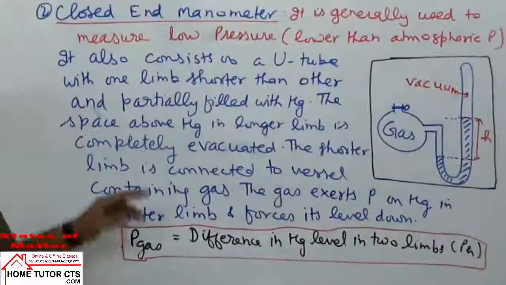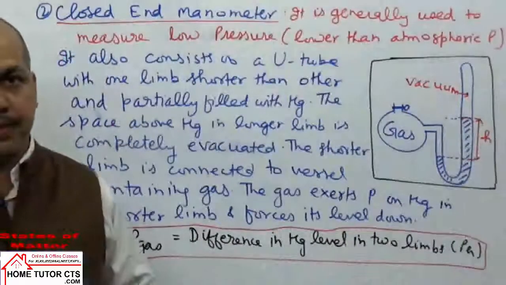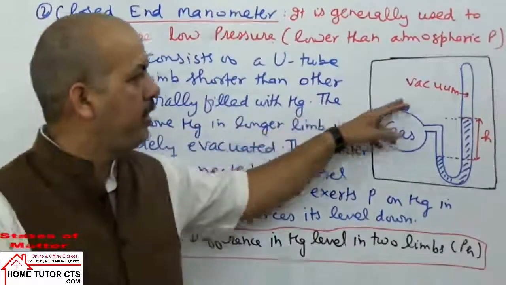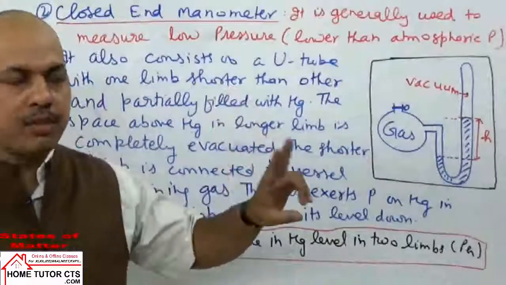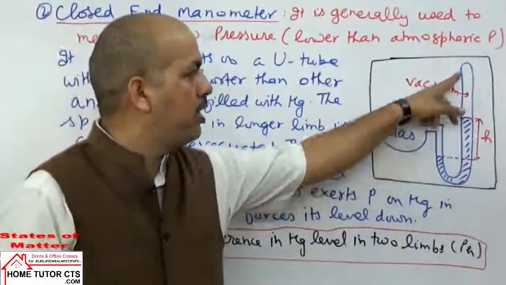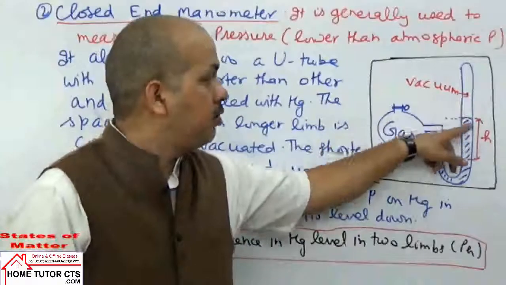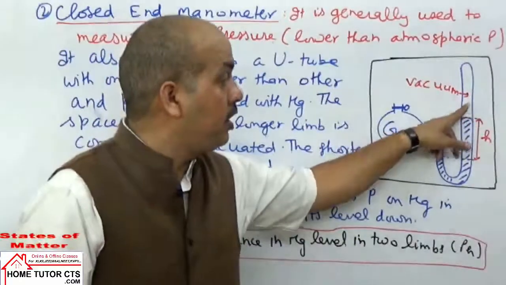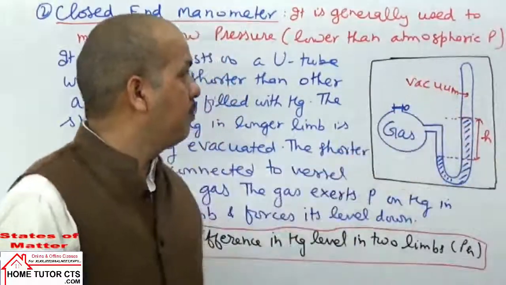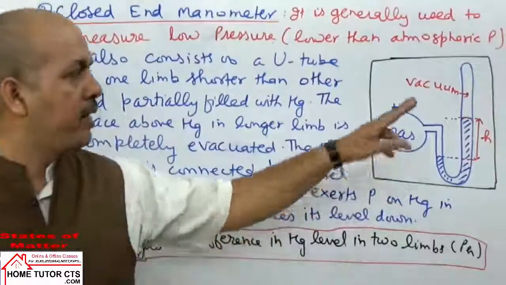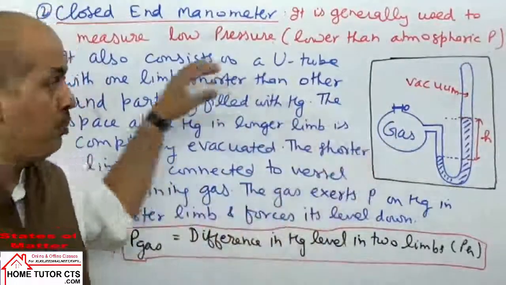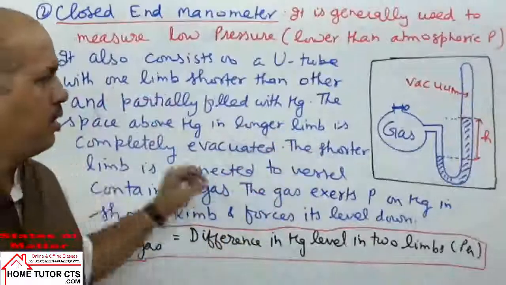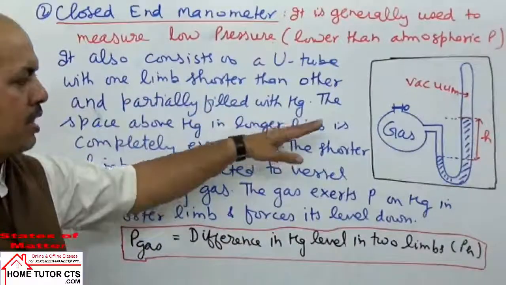Now coming on to the next one, it is called the closed end manometer. Now it is a diagram taken here. It also has two limbs, one limb shorter than the other limb. The other limb, the longer limb, is completely evacuated over the mercury. You can note this by making a diagram. First make the diagram, then note the points. You can understand very simply, means easily.